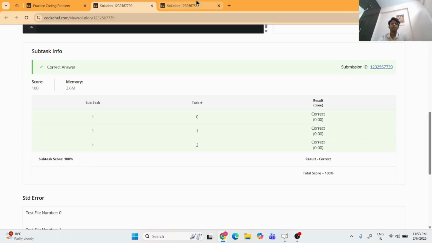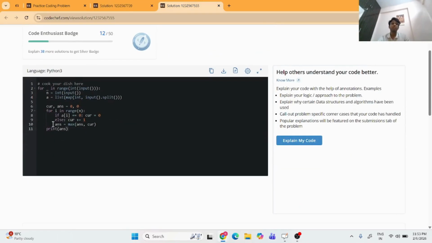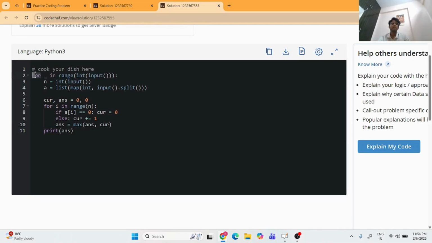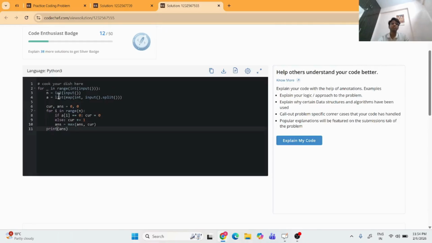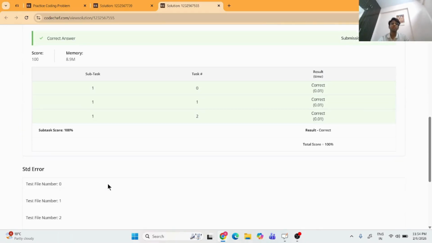Now let's move towards my Python code. So guys, this is my simple Python code. I took the input for all the test cases as well as n and my array. I initialize cur and answer equal to 0. I'm running a for loop and checking if A of I equal to 0, then cur equal to 0, else cur plus equal to 1, and answer equal to maximum of answer comma cur. And at the last, I'm simply printing my answer. And as you can see, guys, I have got my Python code right.